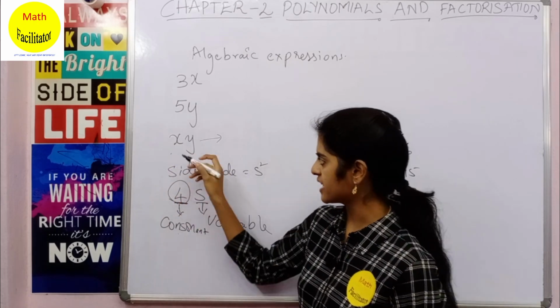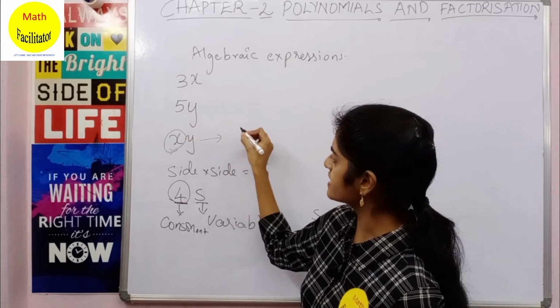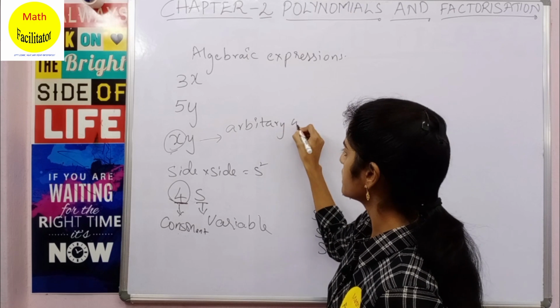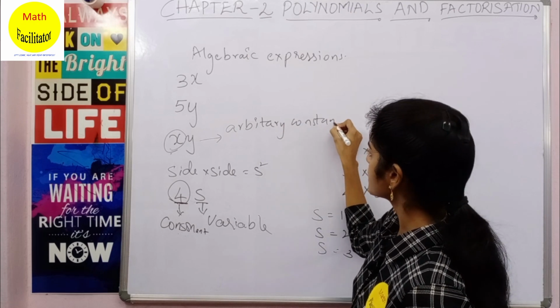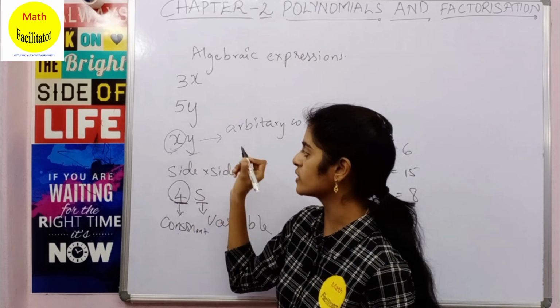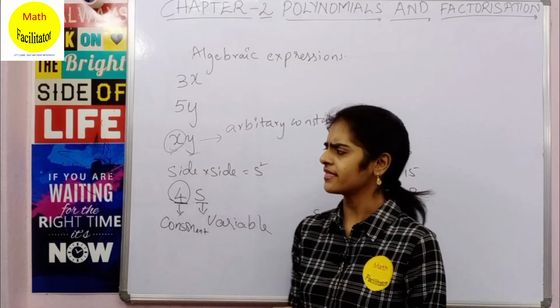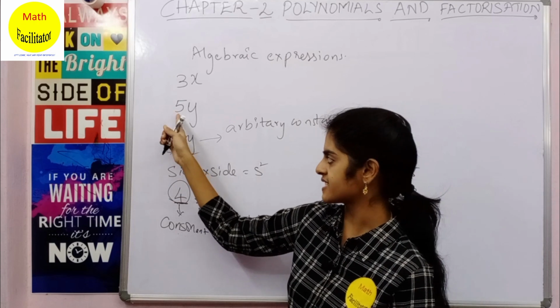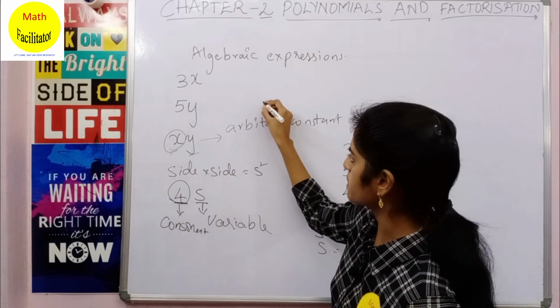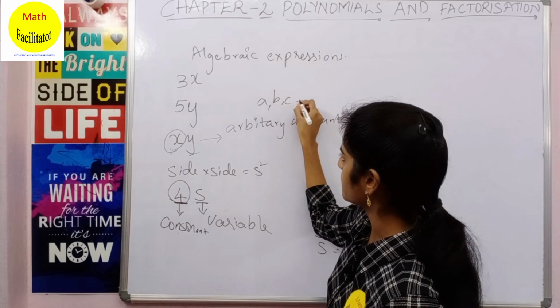Okay, so we are taking it as X. Here this X is called an arbitrary constant. Why? Because the number of chocolates distributed to each student is the same, whereas the number of students can be different. So the place where you don't know the constant, you represent an arbitrary constant. Arbitrary constants are represented by A, B, C and so on.